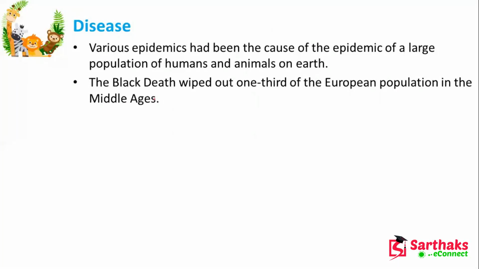Now disease may be one, because you know that in COVID-19, due to this disease, so many people died. Like in the plague also, so many people died. So disease is an important point, due to which a species can go extinct. Various epidemics have affected large populations of humans and animals on the earth. The Black Death wiped out one third of the European population in the Middle Ages. That is the Black Death.